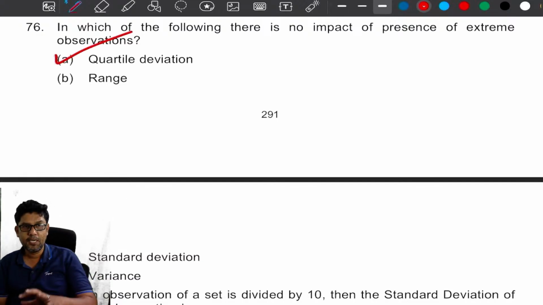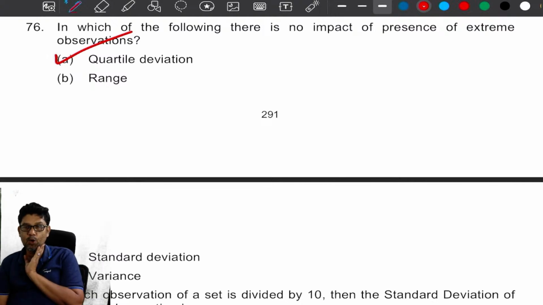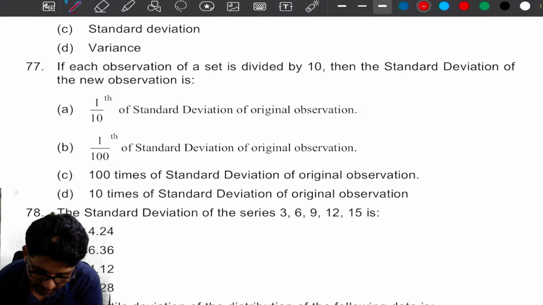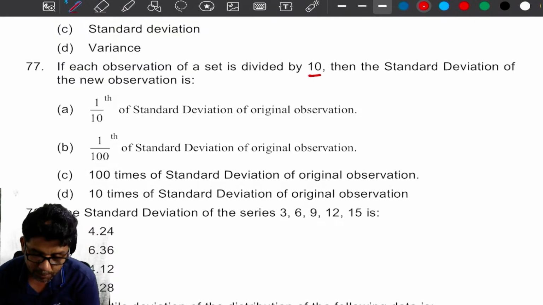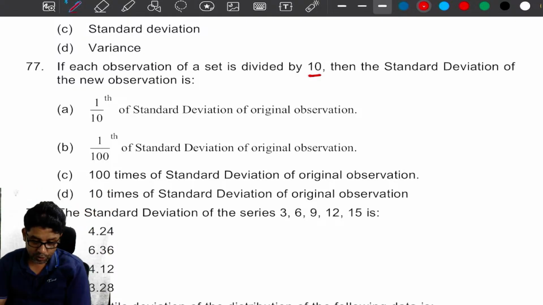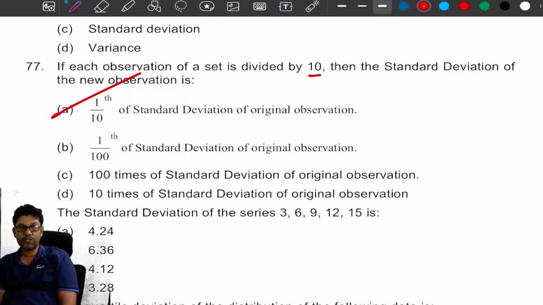Quartile deviation, because quartile deviation is not affected by open-ended class. If each observation is divided by 10, then the standard deviation of the new observations, see, standard deviation is affected by change of scale. If each observation is divided by 10, standard deviation is also divided by 10. So it is 1/10 of the standard deviation of the original observations.